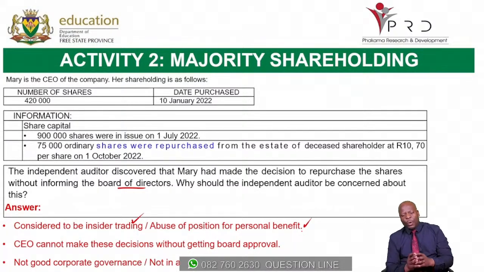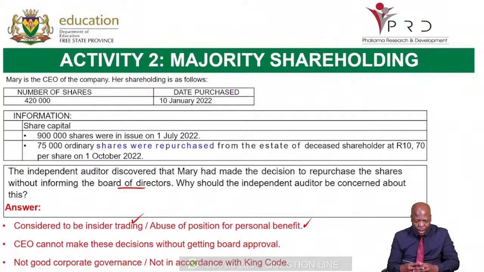Insider trading, we're talking about someone who is privileged to information and they can use it to their benefit. Because of her position, she was able to know certain information. Therefore, she ended up using that information to her benefit.